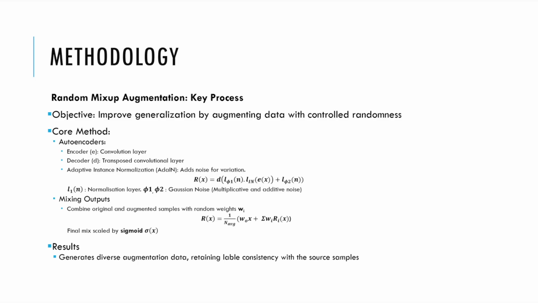The next step is the mixing output stage. In this step, the original sample and the augmented outputs are combined using random weights. These w_i are random weights, randomly generated from a distribution. Then the final output is given by this expression, and this output is scaled by a sigmoid function, sigma of x. The result is a diverse set of augmented data that not only introduces variety, but also retains label consistency with the original samples, which again ensures that the learning process remains accurate.